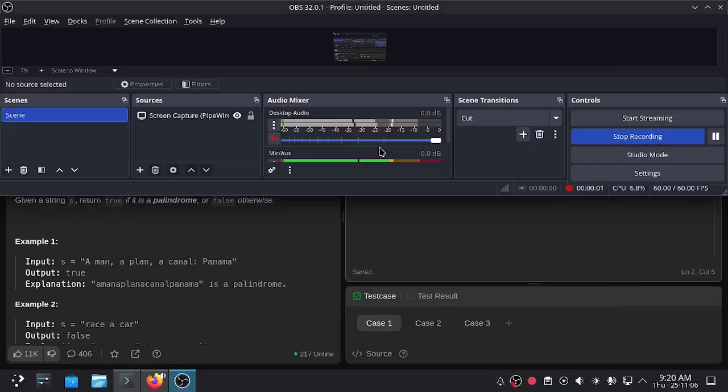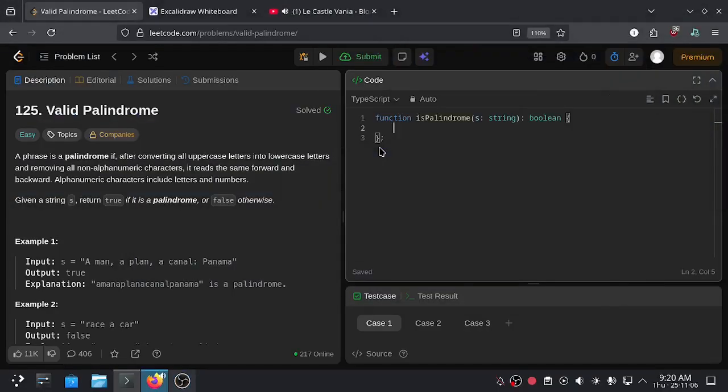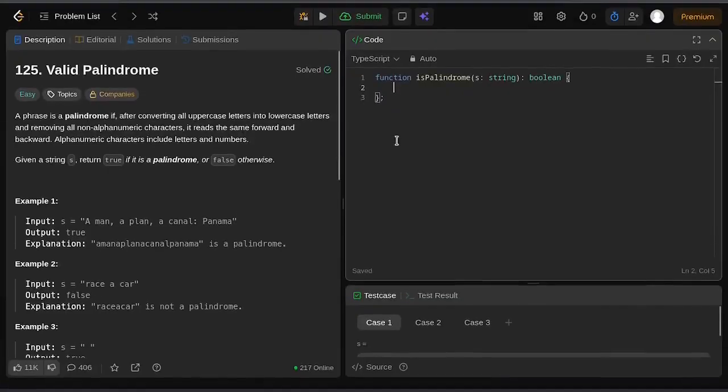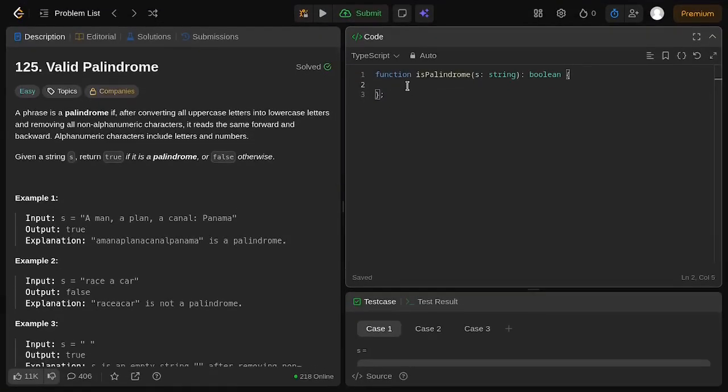Hello everyone, I'm Alfian and today we are going to solve the LeetCode challenge number 125, called Valid Palindrome. For this particular challenge, a phrase is a palindrome if, after converting all uppercase letters into lowercase letters